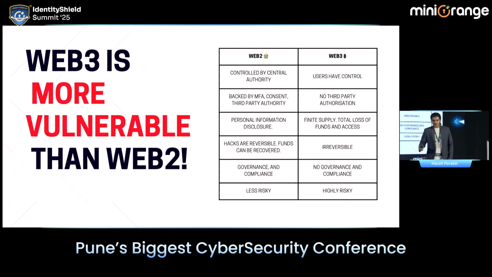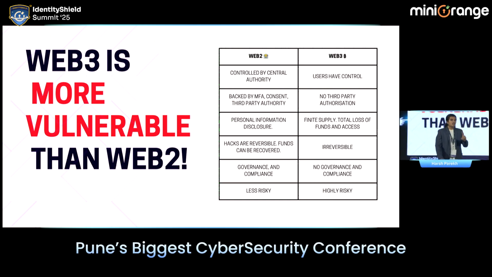And there are a couple of reasons for that. Let's take an example. We compare Web2 with Web3. What is the Web2 ecosystem? The Web2 ecosystem is based on security layers. Whereas in the Web3 ecosystem, users get complete control of the data. Am I right? In Web3, you get complete control of your accounts, of your funds, and you're the sole proprietor. Whereas in Web2, there are security layers. There is consent. You have authorities over you.